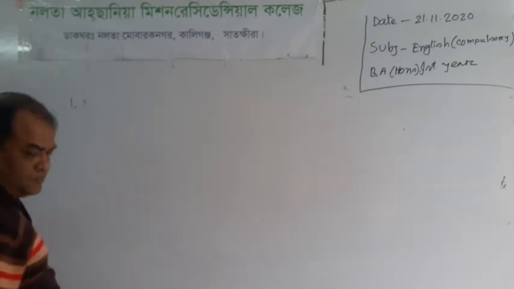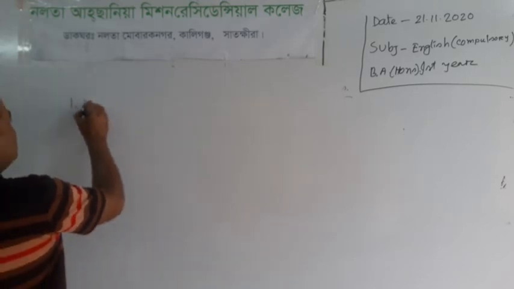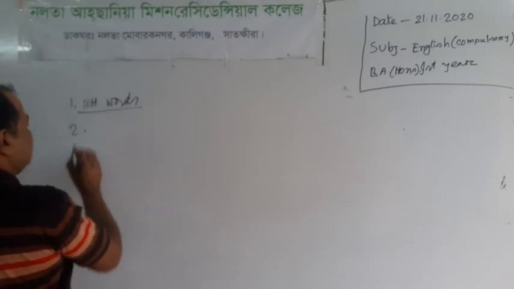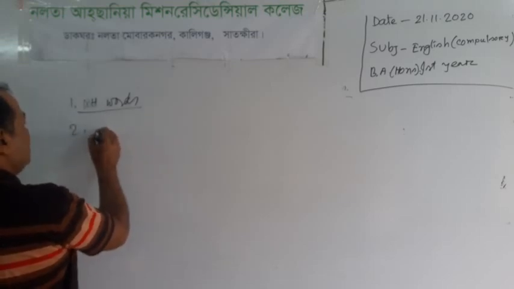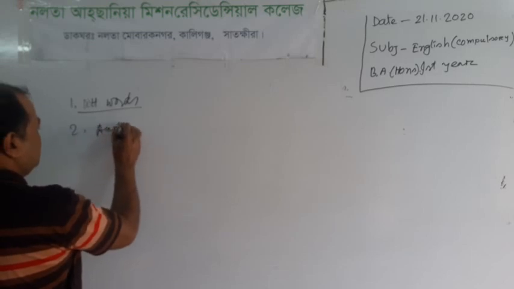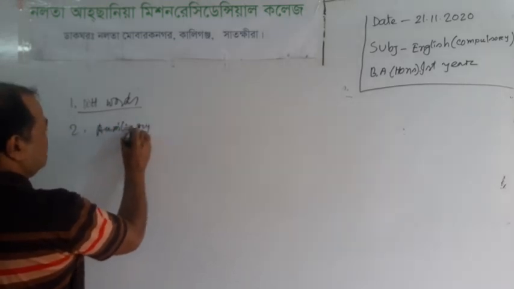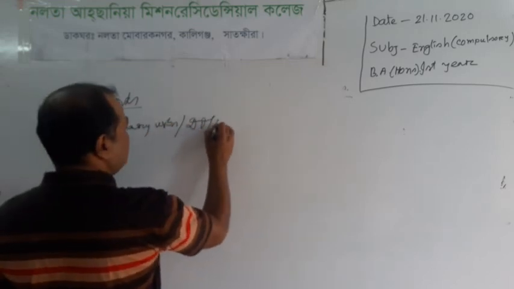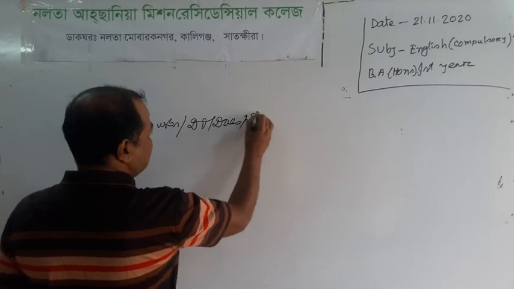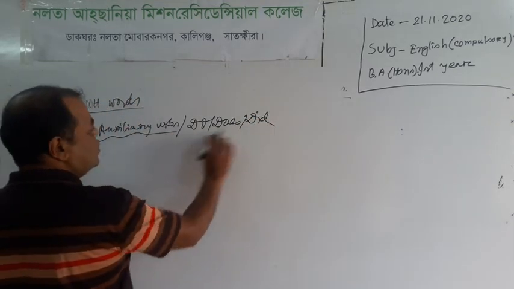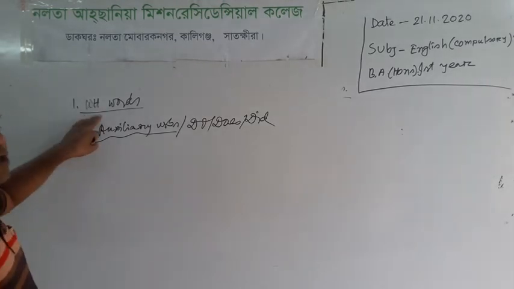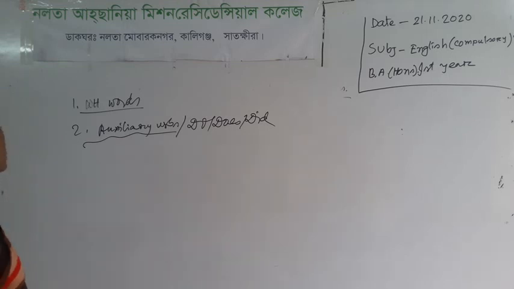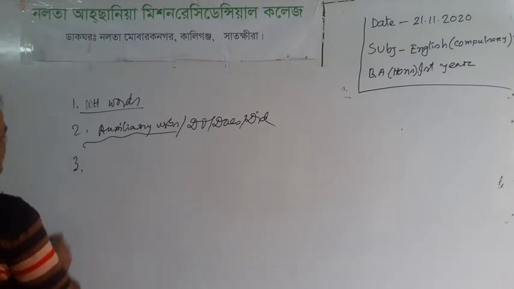WH words at first. Next, number 2, auxiliary verb or do, does or did. At first you have to put the WH word, then the auxiliary verb or do, does or did. Next, number 3.